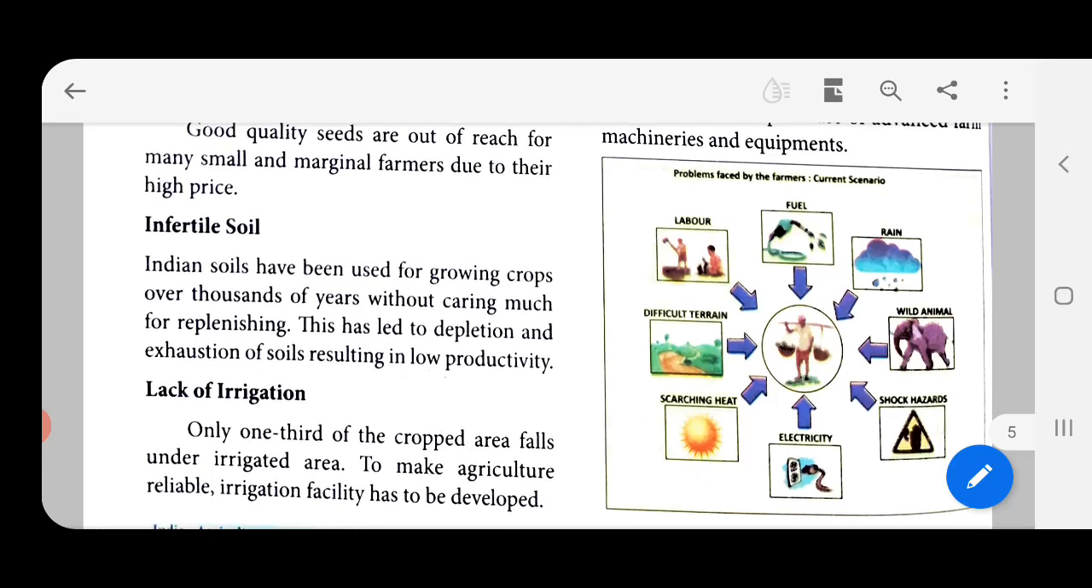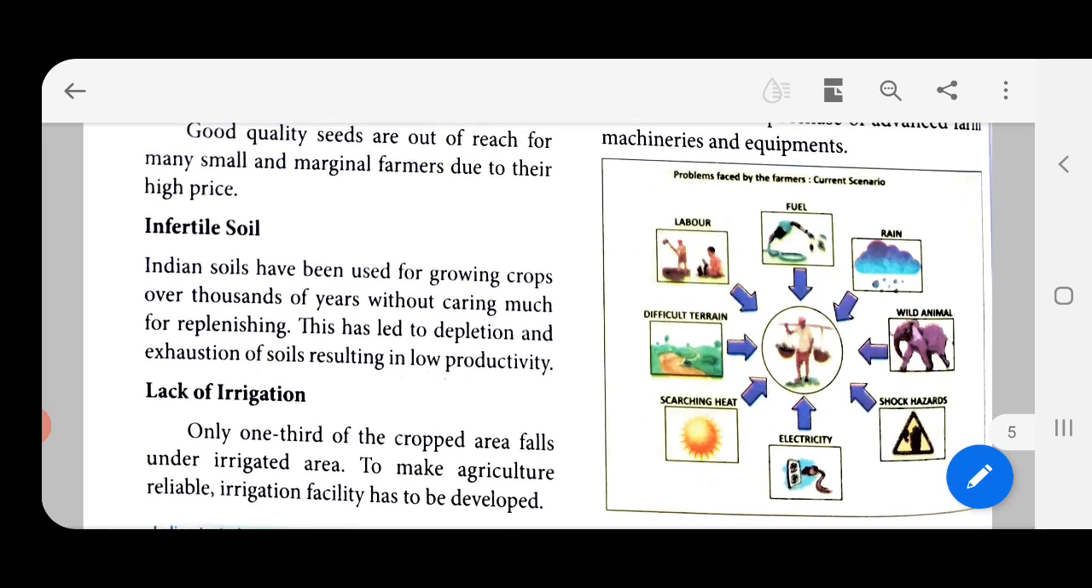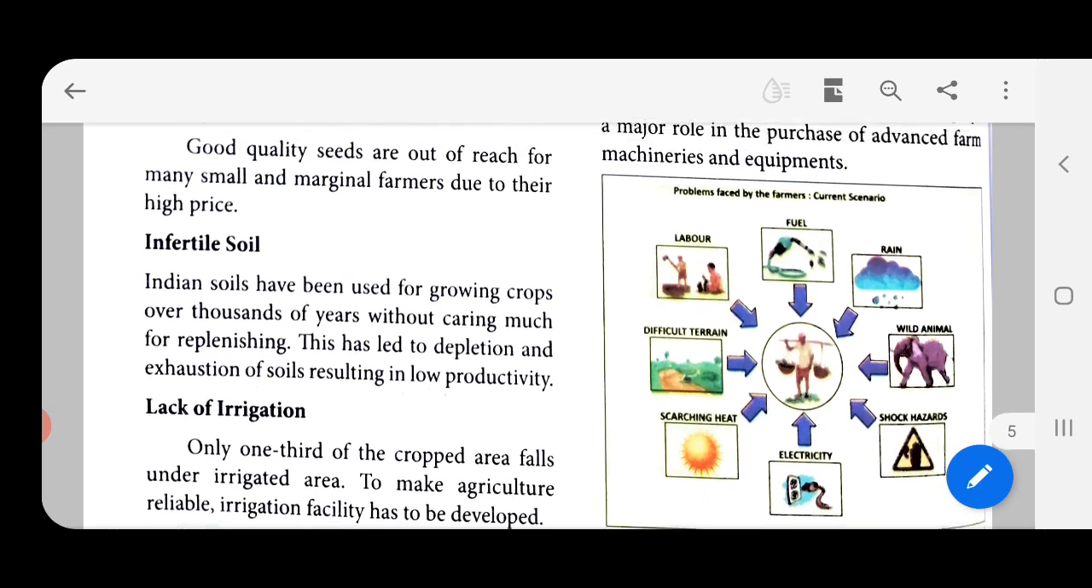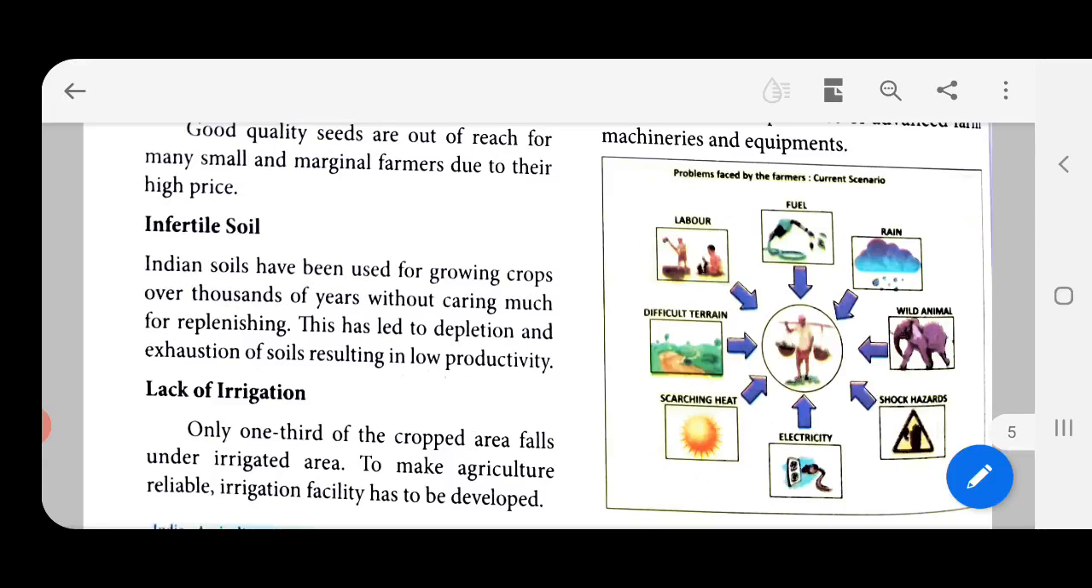Indian soils have been used for growing crops over thousands of years without caring much for replenishing. So, we do not really take advantage of maintaining the soil well. This has led to depletion and exhaustion of soils, resulting in low productivity. So, in most places they grow crops, but they do not give a lot of time to make the soil fertile. Lack of irrigation, that is water.